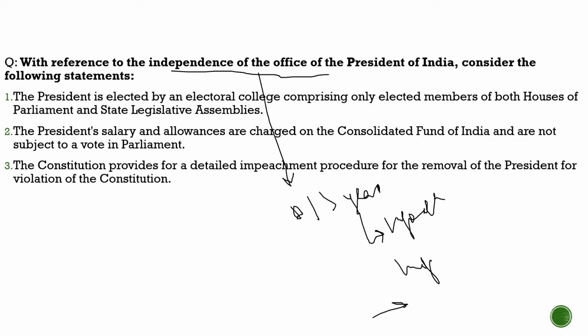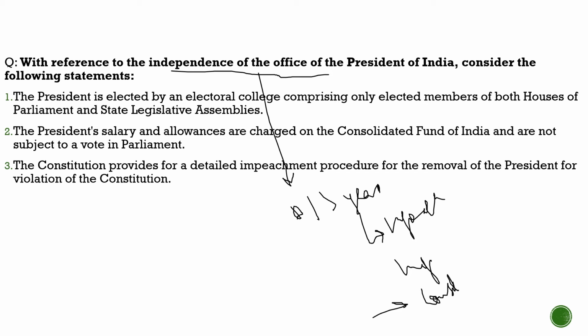And one of the most important things, the emoluments and allowances are fixed by the parliament and charged on the consolidated fund of India. So they cannot be reduced. His salaries, his emoluments cannot be reduced. So they will remain the same when he is in the office.